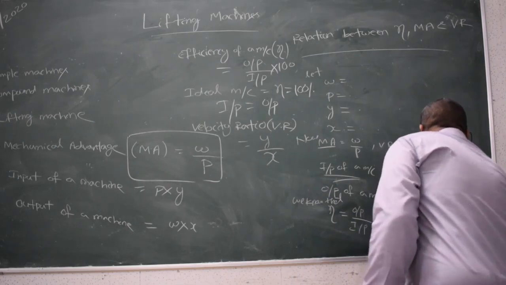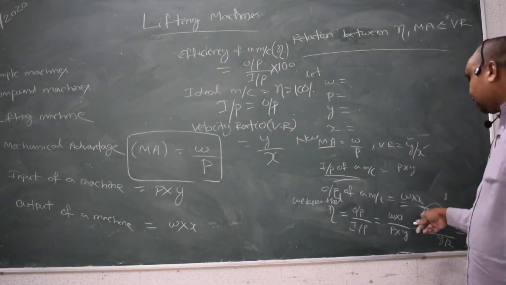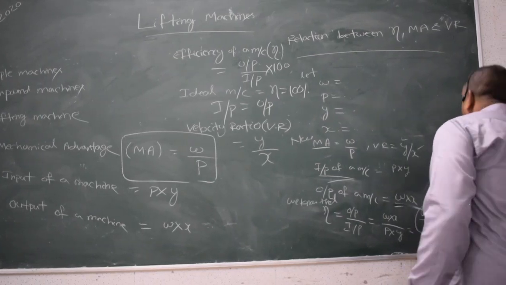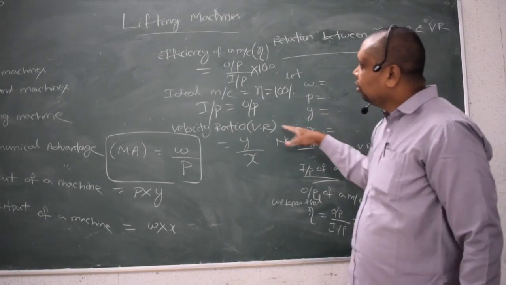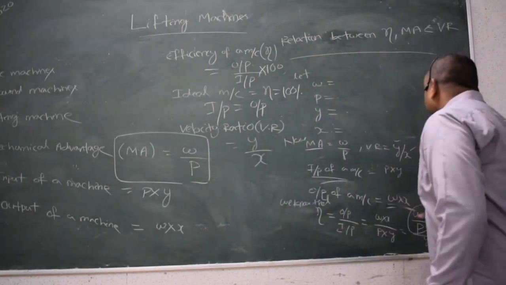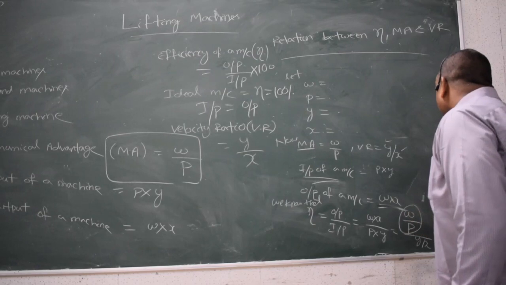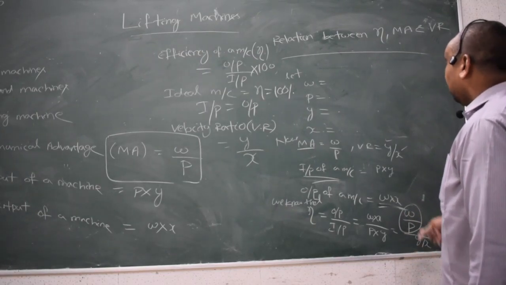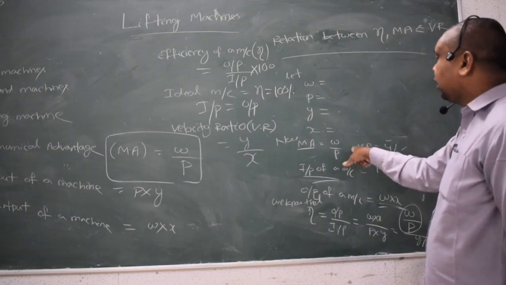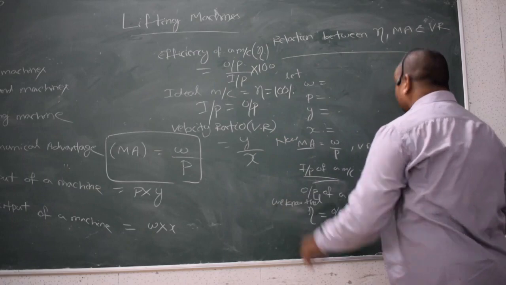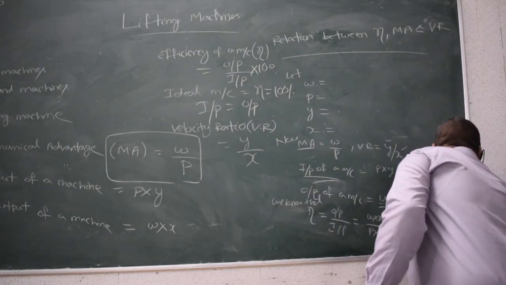So tell me, what is W by P? It is mechanical advantage. So instead of W by P, I have written here MA, and Y by X is nothing but equal to velocity ratio, VR.